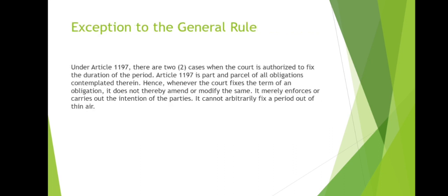Exception to the general rule. Under Article 1197, there are two cases when the court is authorized to fix the duration of the period. Article 1197 is part and parcel of all obligations contemplated therein. Hence, whenever the court fixes the term of an obligation, it does not thereby amend or modify the same. It merely enforces or carries out the intention of the parties. It cannot arbitrarily fix a period out of thin air.